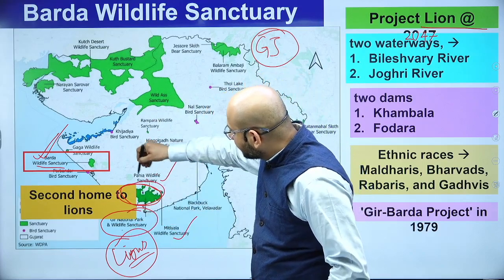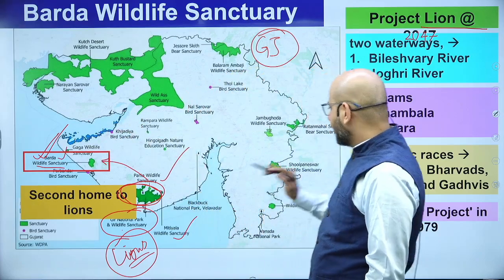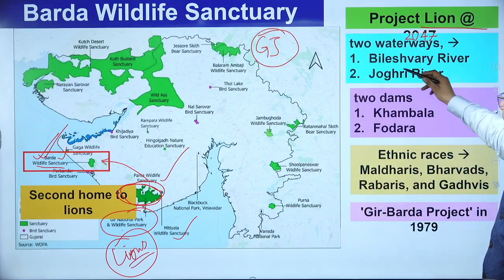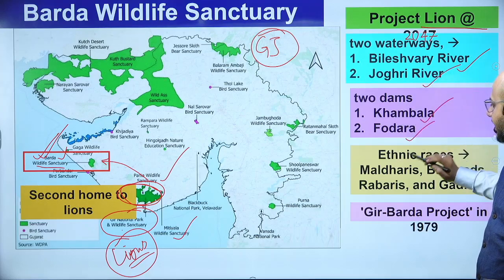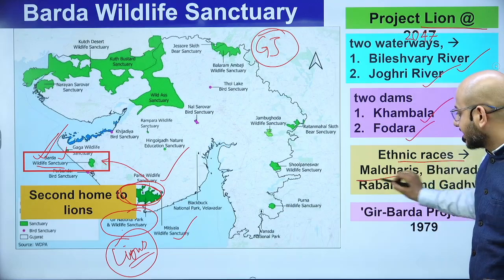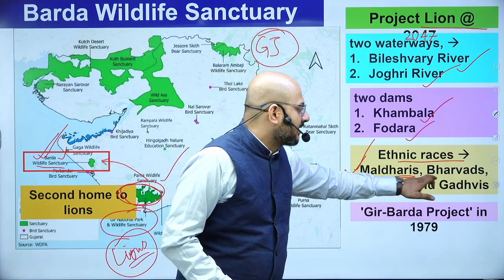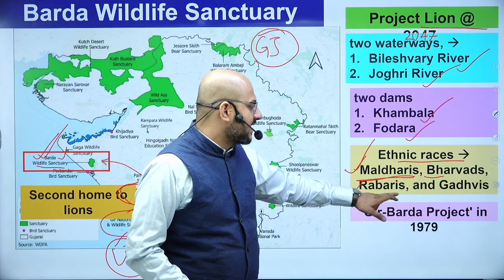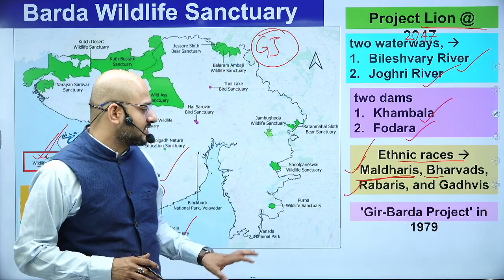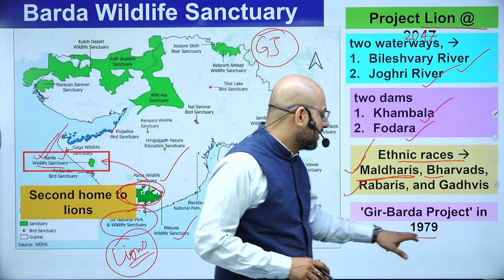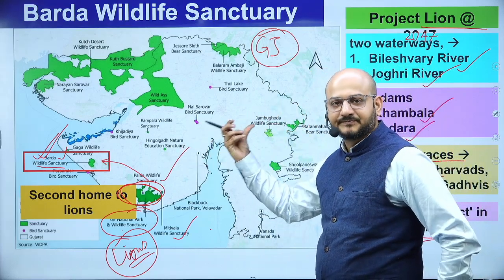Now, from here, we want to make Barda Wildlife Sanctuary their second home. We will understand something about the Barda Wildlife Sanctuary. Two waterways are there, Bileshwari River and Jogri River, and two dams, Kambala Dam and Fodara Dam. Ethnic races, Maldharis are there. Maldhari tribes, very famous Maldharis, match the column comes in the question paper. Bardwads, Rabris and Gadvis. To make this their second home, what the Government of Gujarat has implemented is the Gir-Barda project. It started in 1979, now it has been implemented and it is ready for the lions.